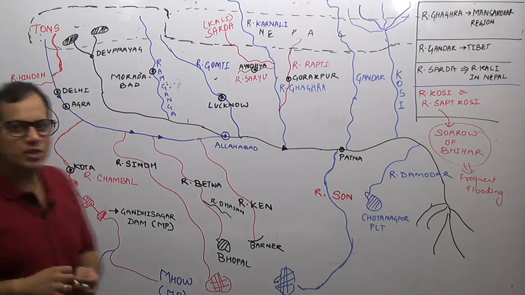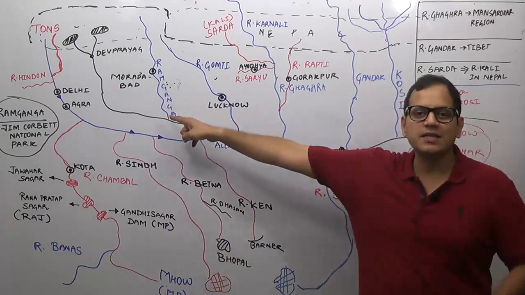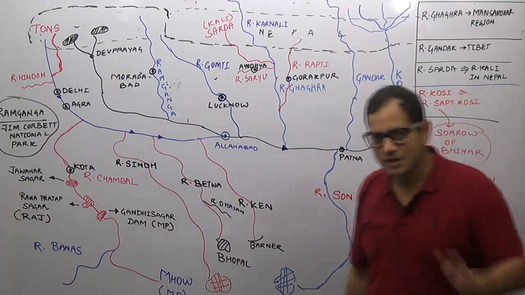The question comes, which river flows through the Jim Corbett National Park? You have an answer here: the Ramganga flows through Jim Corbett National Park.